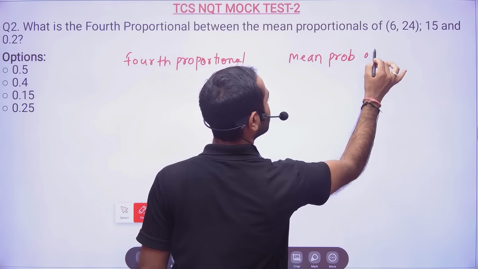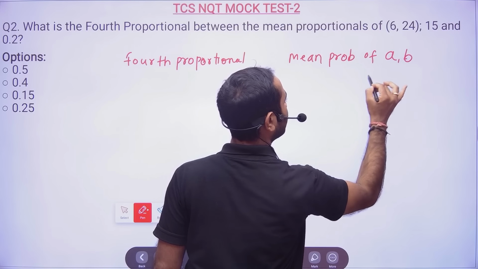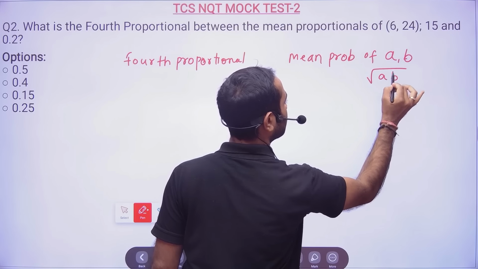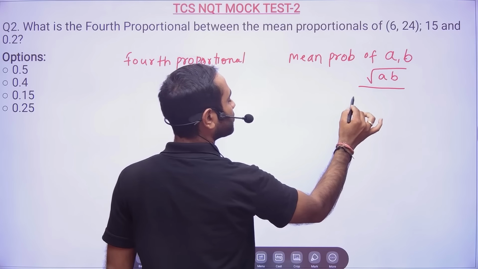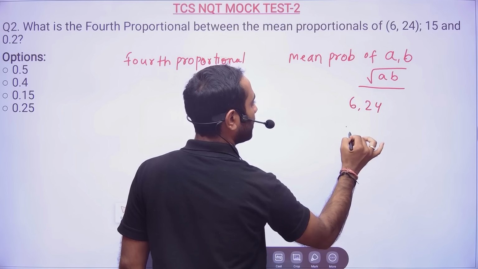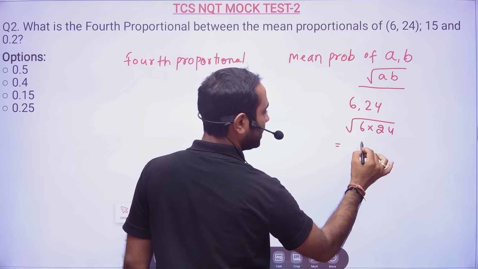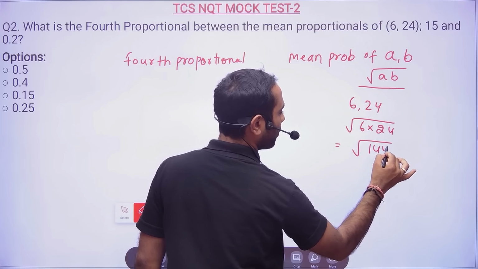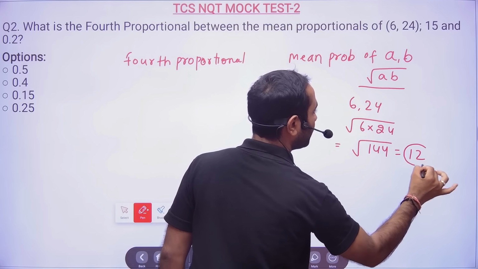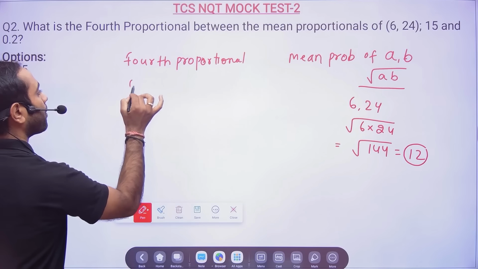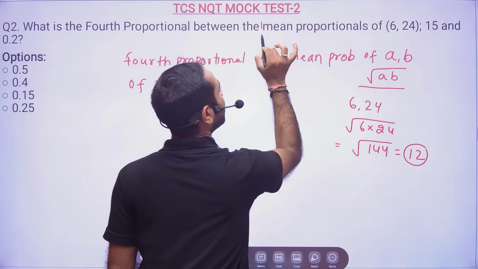The mean proportional of a, b will be the square root of ab. So the mean proportional of 6 and 24 is the square root of 6 into 24, so here it will be 144. So this is 12.